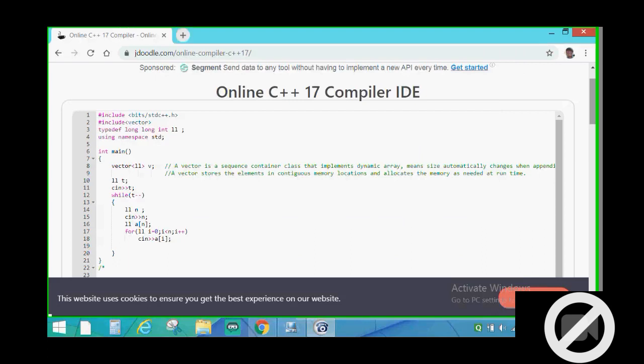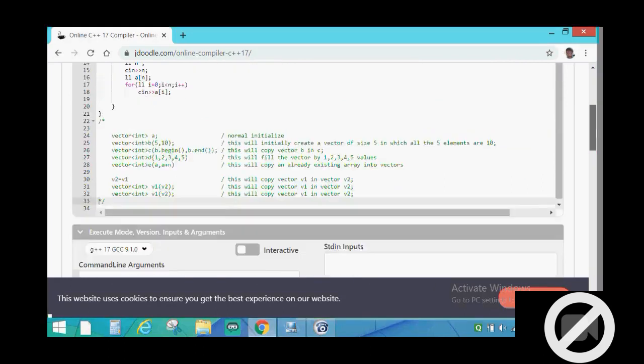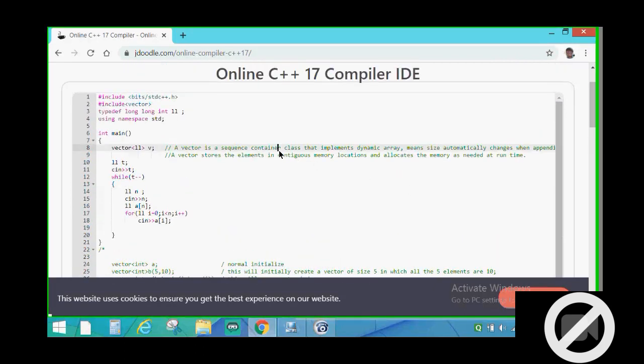First of all, I wanted to tell that I am going to teach vectors today. Before vector, I just want to tell that vector is just like an array. So if you know array manipulations, then you are easily able to understand what vectors are and how we can do vector manipulations. It is a container in the STL, standard template library, and it is a part of the C++ language. I hope all of you know C++ well.